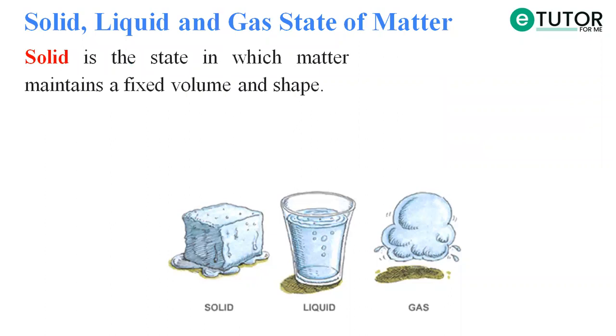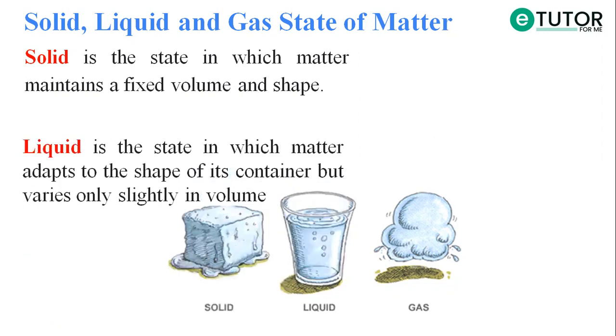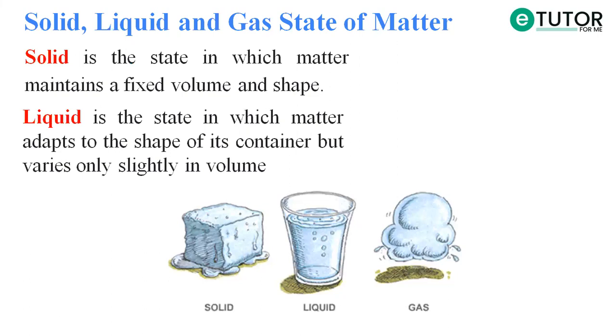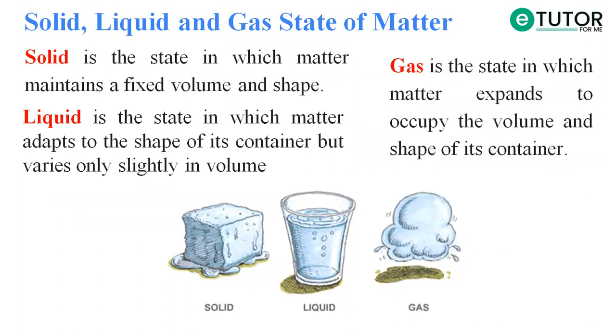According to this, solid state is defined as the state in which the matter maintains a fixed volume and shape. The liquid state is that in which the matter adopts the shape of its container but varies only slightly in volume. So in liquid state, if you put water in any kind of container, it will take the shape of that container. Whereas gas is the state in which matter expands to occupy the volume and shape of its container.